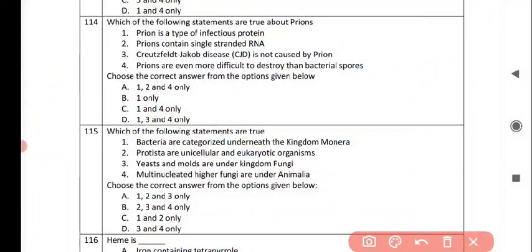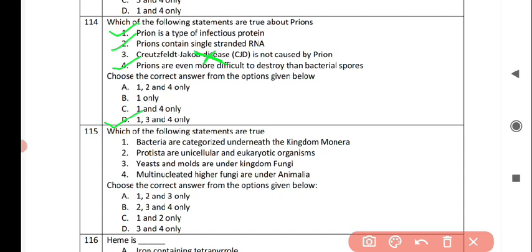Next question is which of the following statements are true about prions? So first statement is prion is a type of infectious protein. Second is prions contain single stranded RNA. Third is Creutzfeldt-Jakob disease, that is CJD, is not caused by prion. And fourth is prions are even more difficult to destroy than bacterial spores. Now choose the correct answers from the given options. And the correct answer is option D, that is statement 1, 2 and statement 4 are true regarding prions, but statement 3 is not true.